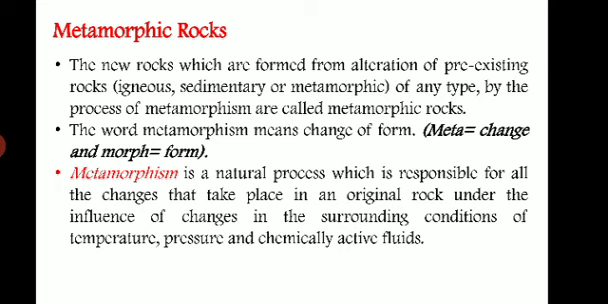Today we will start with the third type of rock, that is a metamorphic rock. So what is the meaning of metamorphic? These are the new rocks which are formed from the alteration of pre-existing rock. Here the pre-existing rock may be igneous rock, it may be a sedimentary rock, or it may be a metamorphic rock. So any type of rock, when it undergoes changes by the process called metamorphism and a new rock is formed, that is called a metamorphic rock.